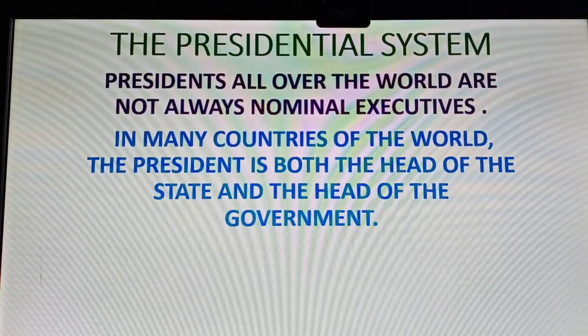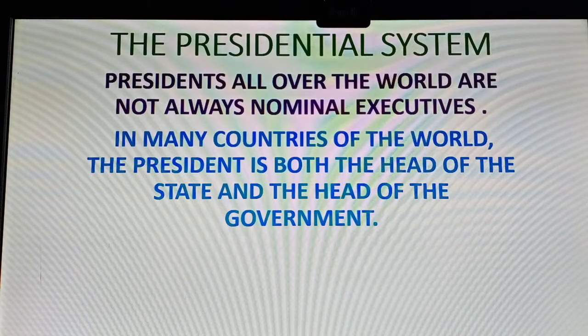Today, we are going to see about a political system different from the Indian system. In India, we are following the parliamentary system. There is another system of government named the presidential system of government. In the parliamentary system of government, the prime minister is important. The president is only the titular head.